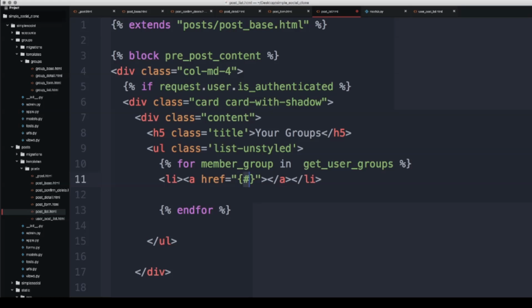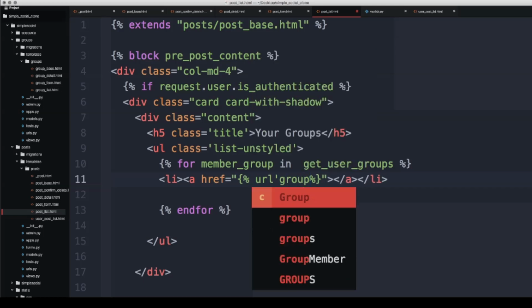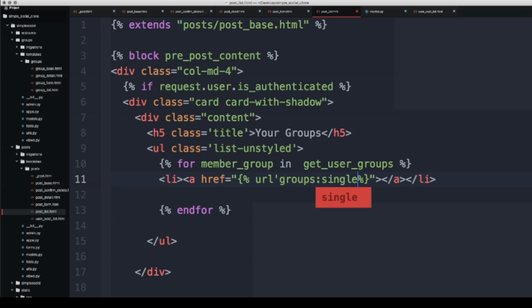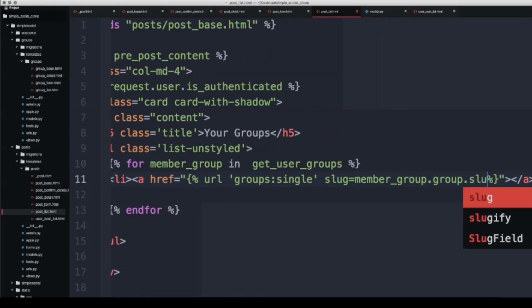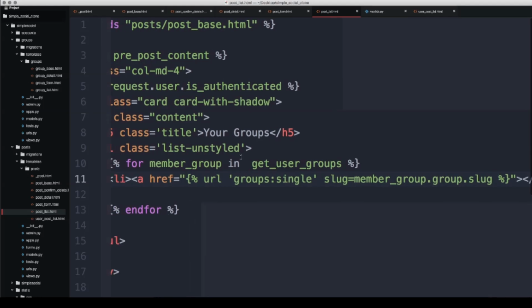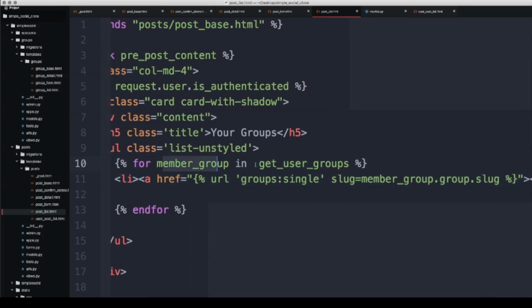Essentially, it's just going to say the URL groups:single, where the slug, let's make sure that's in single quotes and spaced out correctly, where the slug here is equal to member_group. So basically grabbing the member_group inside of all this user's groups, and then grabbing that group of that model, and then grabbing the slug of that group. So that's what the entire line is doing.